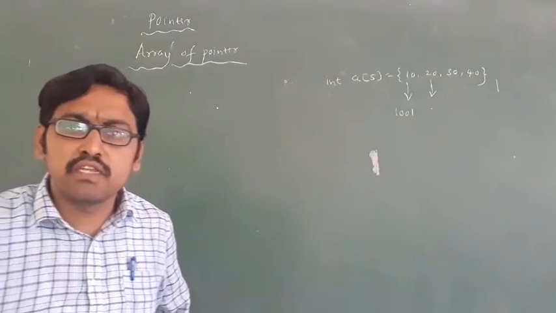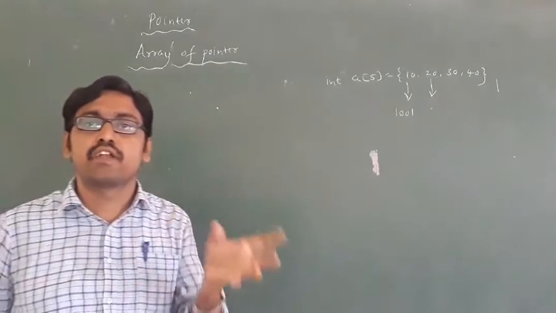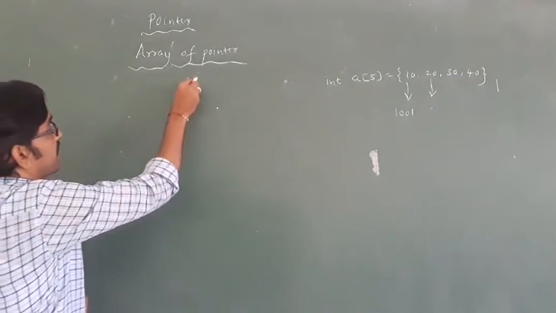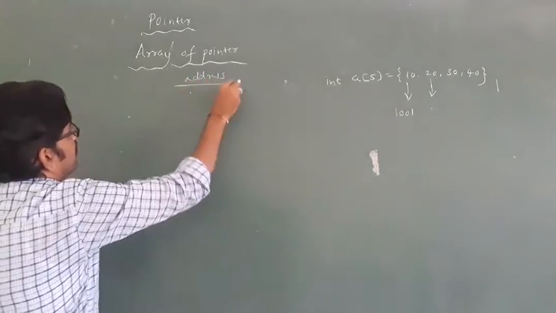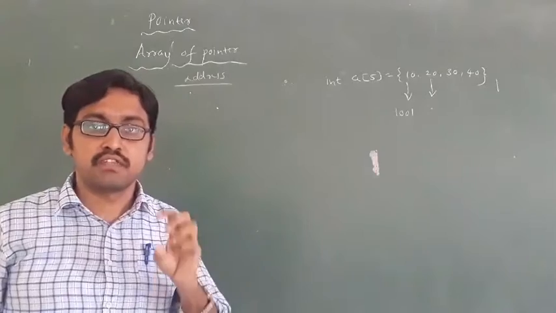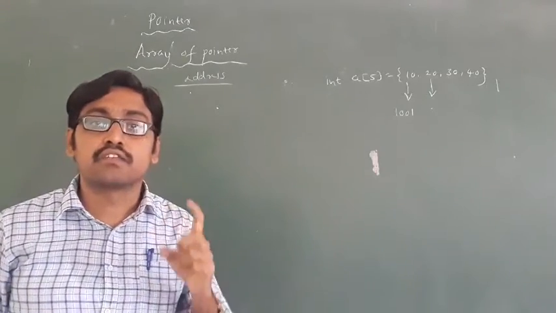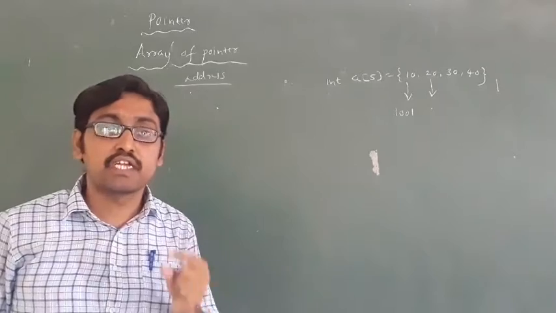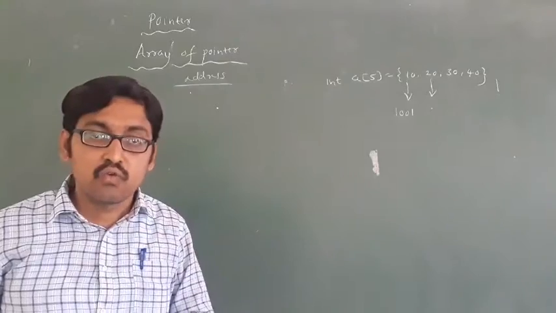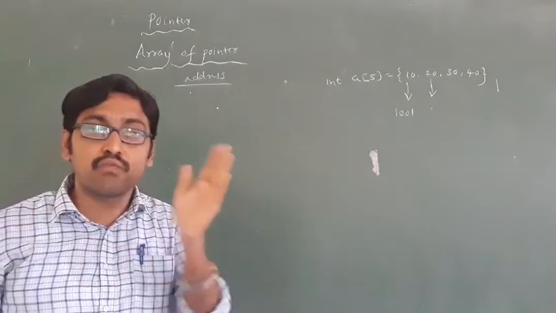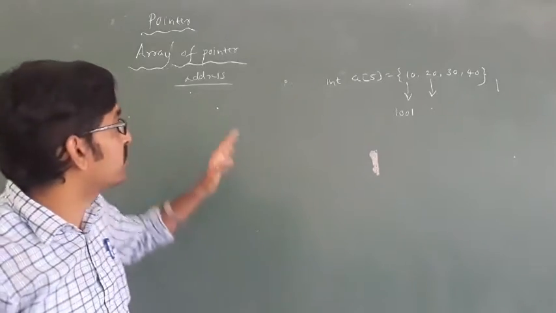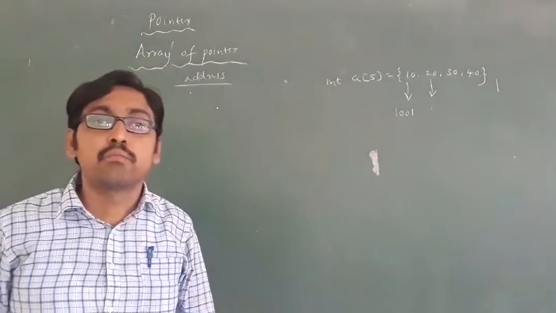You know array means it is a collection of data, but array of pointer means it is a collection of addresses. Array of pointer is a collection of addresses of the same data type. Only the array definition is different.